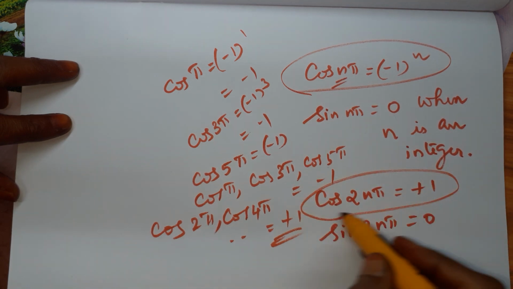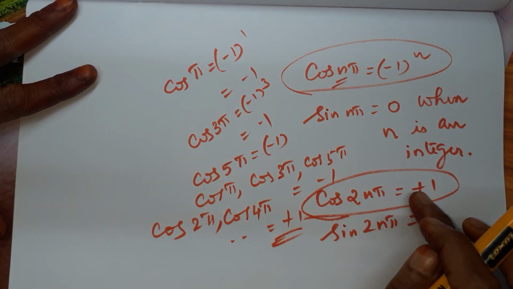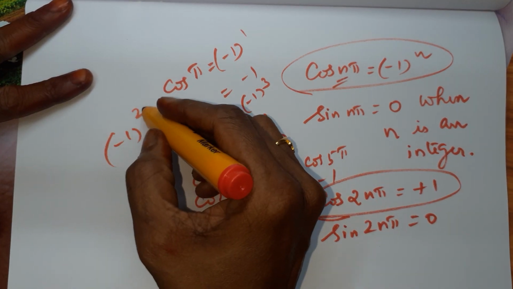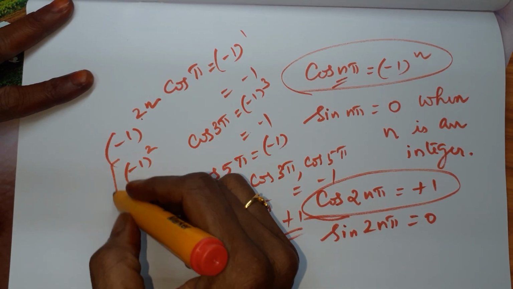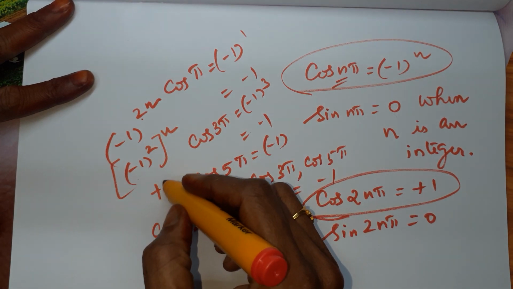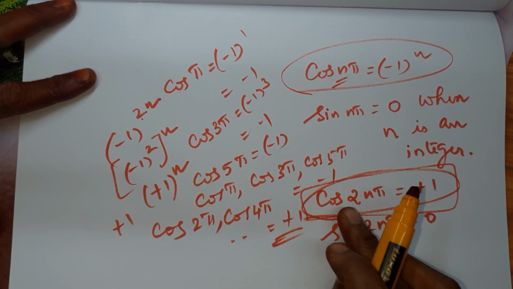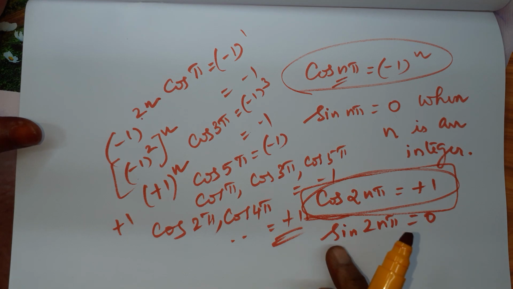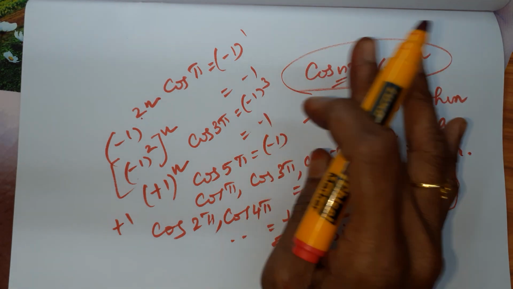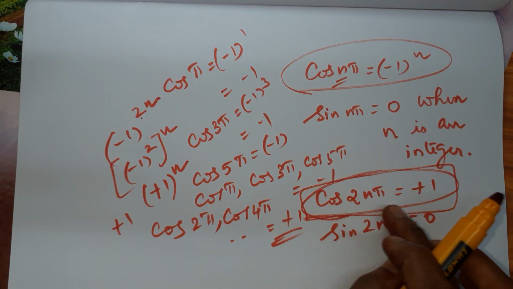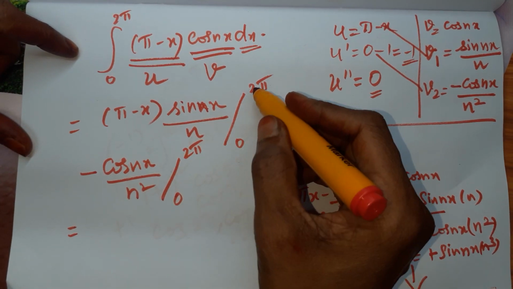Okay. What about this one? Cos 2n pi is always plus 1, because cos n into 2 pi is minus 1 power 2 into n. Even this I can rewrite as minus 1 the whole squared, the whole power n. Minus 1 the whole squared is plus 1. Plus 1 power n is always plus 1. So take this as a formula: cos 2n pi is always plus 1, and sin 2n pi is always 0. If it is n pi, it takes values plus 1 and minus 1. But if it is 2n pi, it is only plus 1. Now come to the limits. We have to substitute 2 pi first.